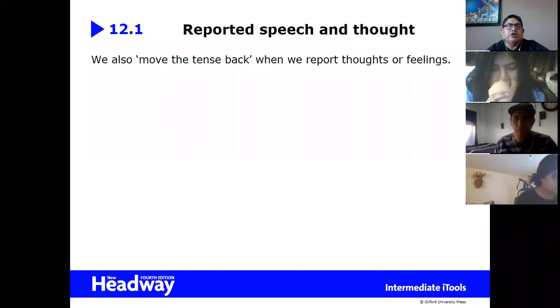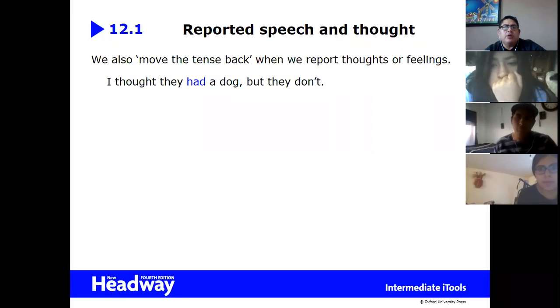Okay, let's continue. We also move the tense back when we report thoughts or feelings. The previous ones were statements, affirmative or negative statements. But here we're going to report thoughts or feelings. Example, I thought they had a dog, but they don't. So these are thoughts. This is not a sentence, it's a thought. I thought they had a dog, but they don't. Because one day I saw them buying some dog food, but it was for another person. It was not for them. So that's why I thought.